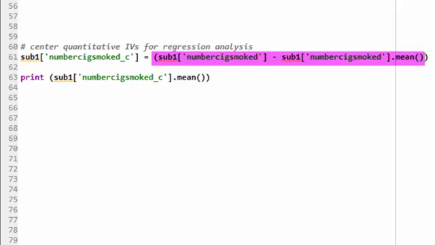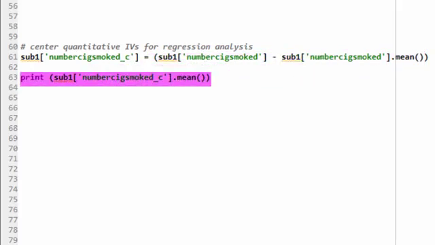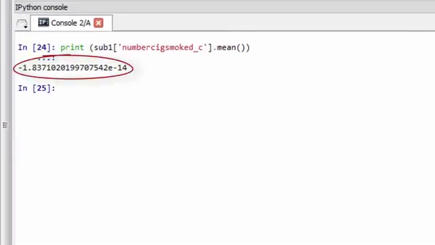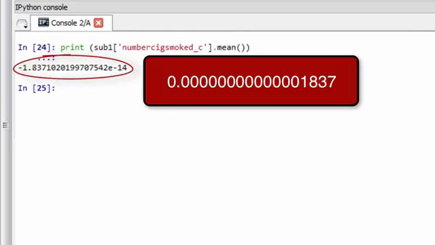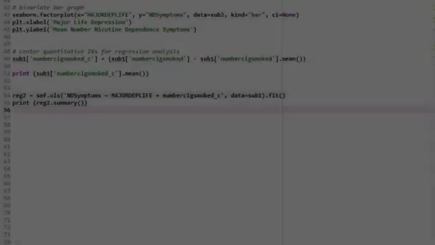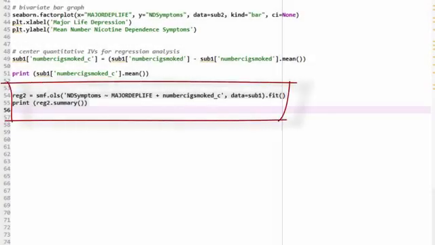We can check to see if the variable is properly centered by asking Python to print the mean of our centered variable using the following code. We can see that the mean is equal to 0 and then 13 zeros, 1837, which essentially centers the variable at 0. Now we can go back to our regression model for the association between depression and number of nicotine-dependent symptoms and add our centered number of cigarettes smoked variable.